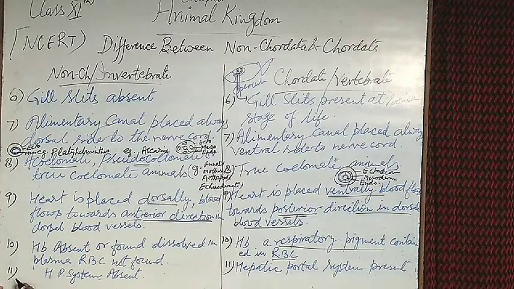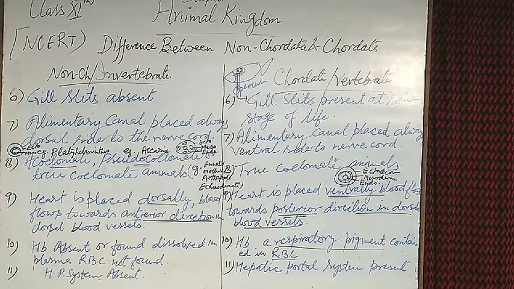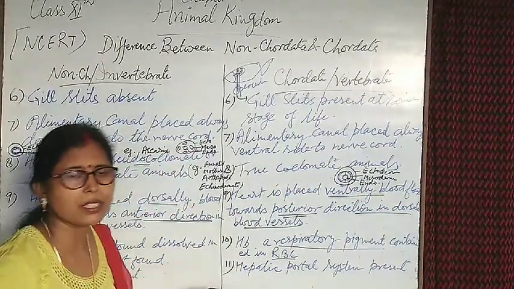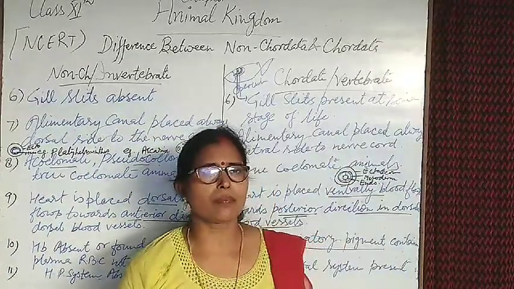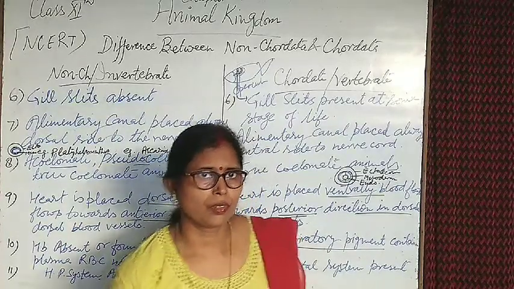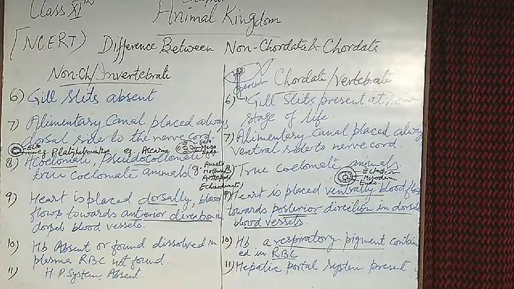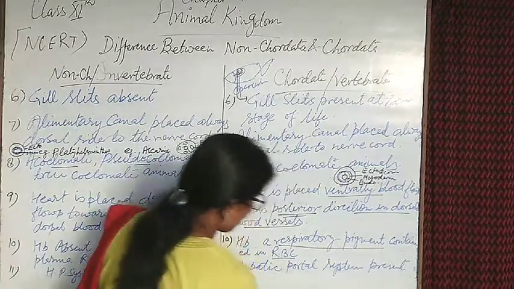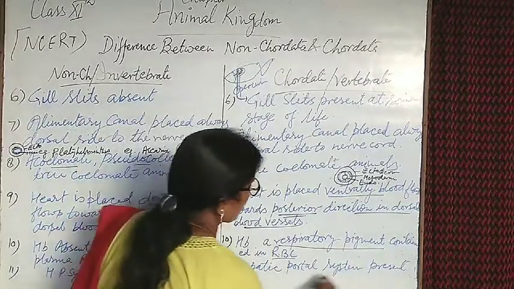And the last point is that the hepatic portal system is absent in invertebrates and present in chordates. Hepatic portal system means a different type of blood circulation related to the liver and lower limbs. No liver is found in invertebrate organisms, and it is present in chordates, like a liver system where the blood flows to the lower limbs. It's a hepatic portal system.